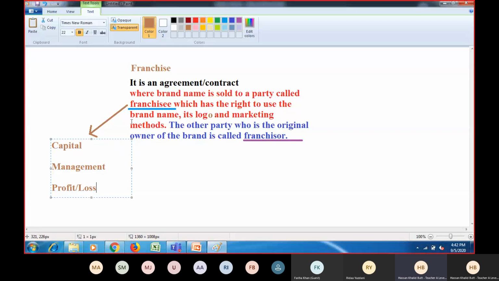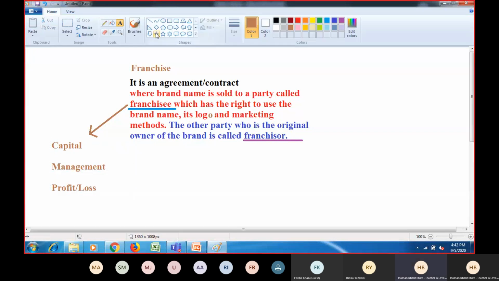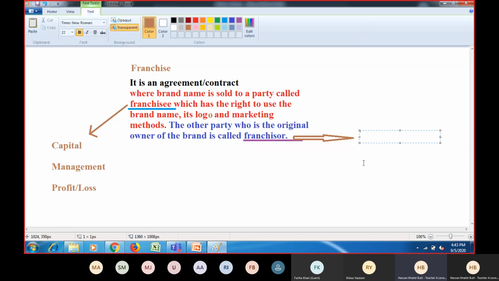Right? Similarly, if I talk about franchisor, they have their certain area of responsibility as well, and they have certain rights as well. So franchisor is responsible to provide them the supplies.